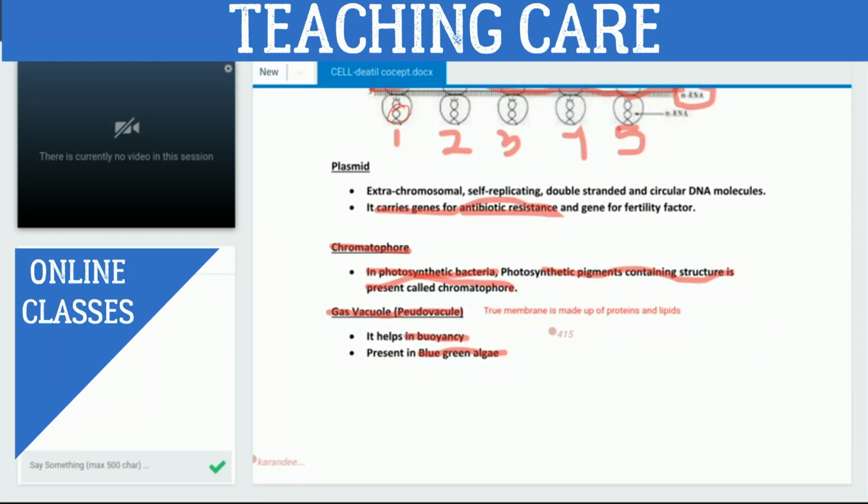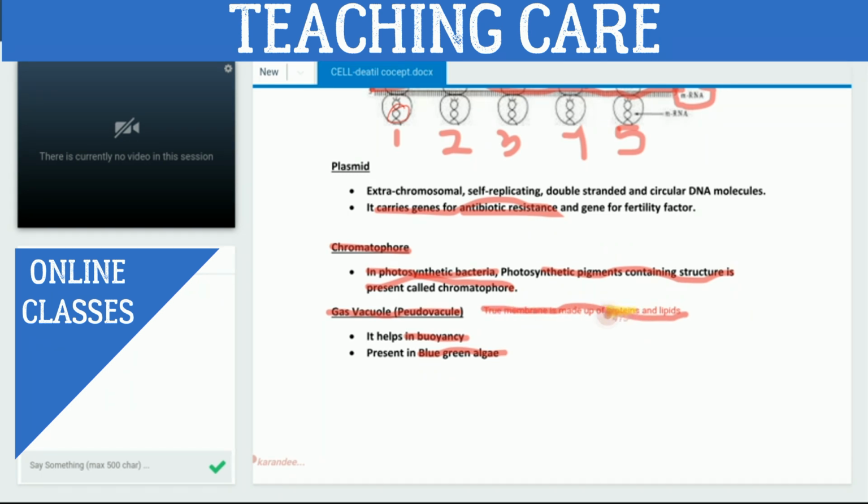Are you getting this? Yes, sir. Okay. The true membrane is made up of what? Protein as well as what? Lipids. Protein as well as lipid, right? Yes, but in a gas vacuole, it has only what? It has only protein. In the gas vacuole, what will you observe? You will only get protein. You won't get lipid.